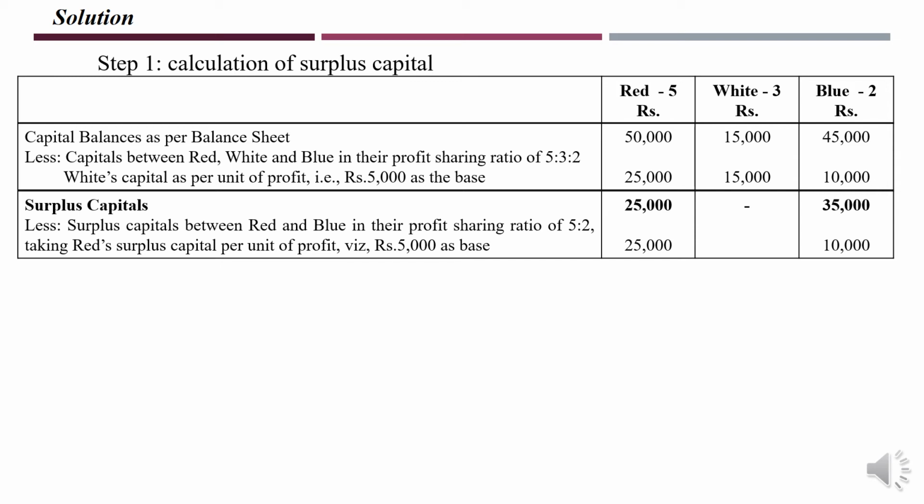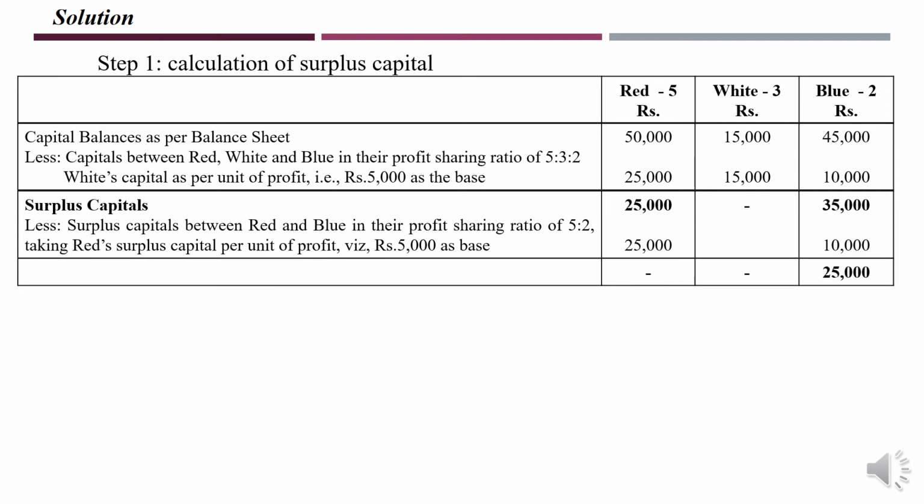Now 5,000 into 5, it is 25,000. 5,000 into 2, it is 10,000. So again here also you get a surplus capital, but for which partner? Only for blue. So this is the end. Since we have 30,000 there, it is less than that, in the second stage you will have to pay to the last partner.